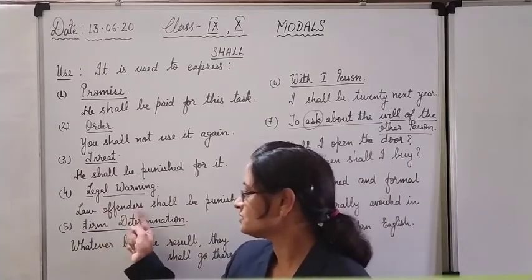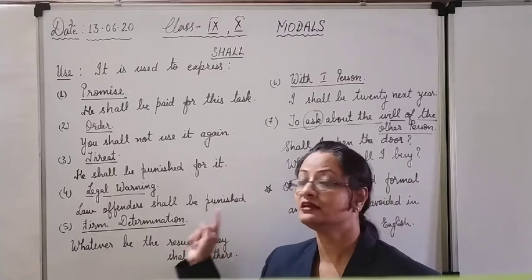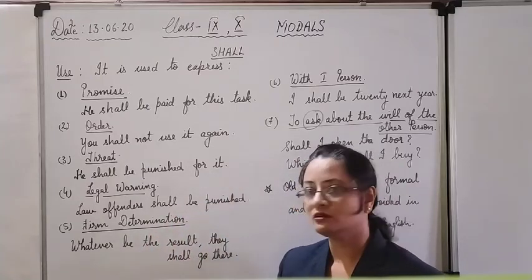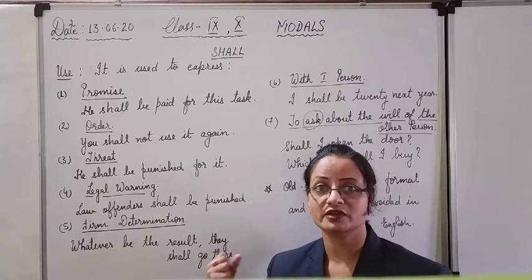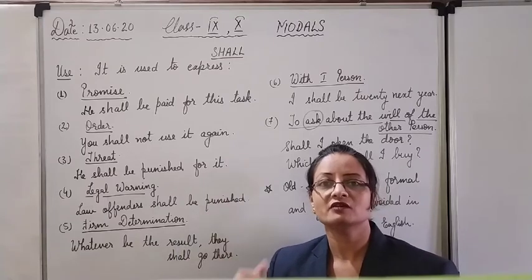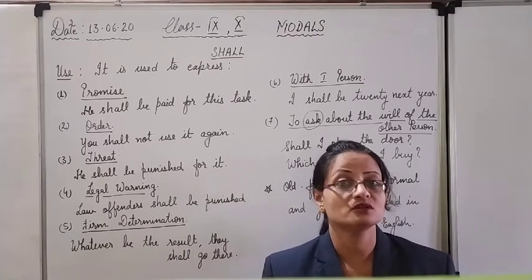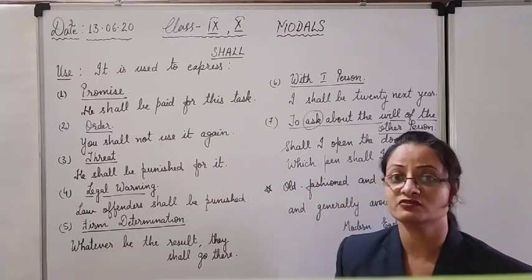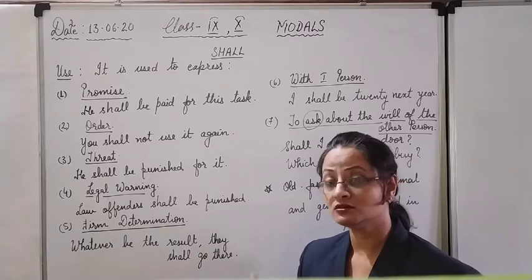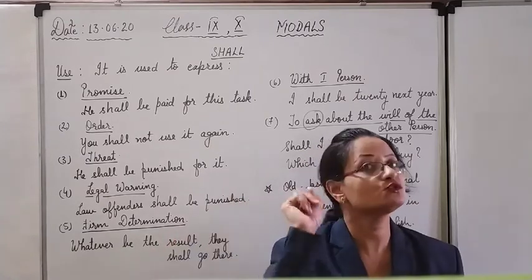So law offenders, those who break the law, shall be punished because it is a legal warning. Clear? Firm determination. When the determination is very firm, like we have seen in the case of will, with I we have used will. Why? Because of strong determination which cannot be changed, confirmed, which is very compulsory, urgent, nobody can change it. So for that firm determination with I, you will use will.